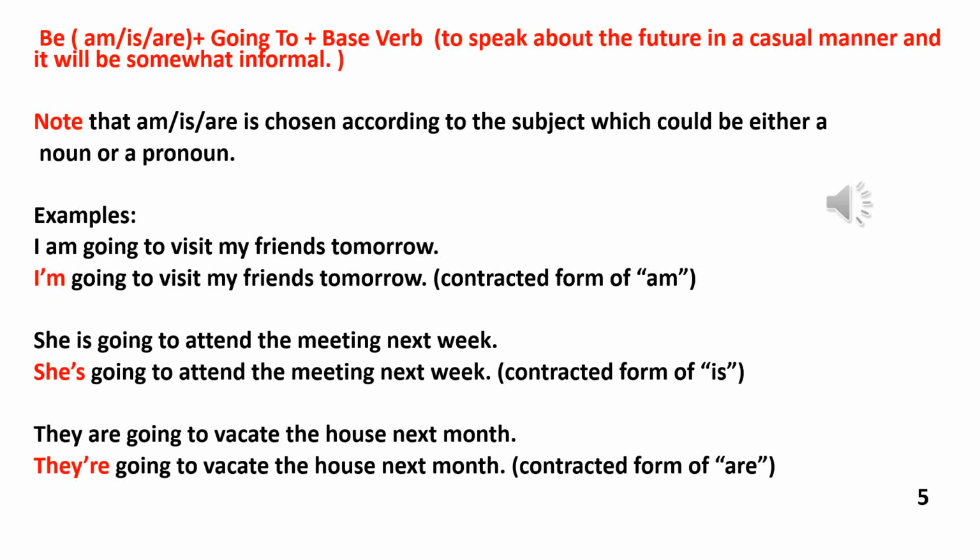So in all these examples, you will notice that I and am have been contracted. She and is have been contracted. They and are is also contracted. And the contracted forms are very frequently used in conversational English, which we also call spoken English.